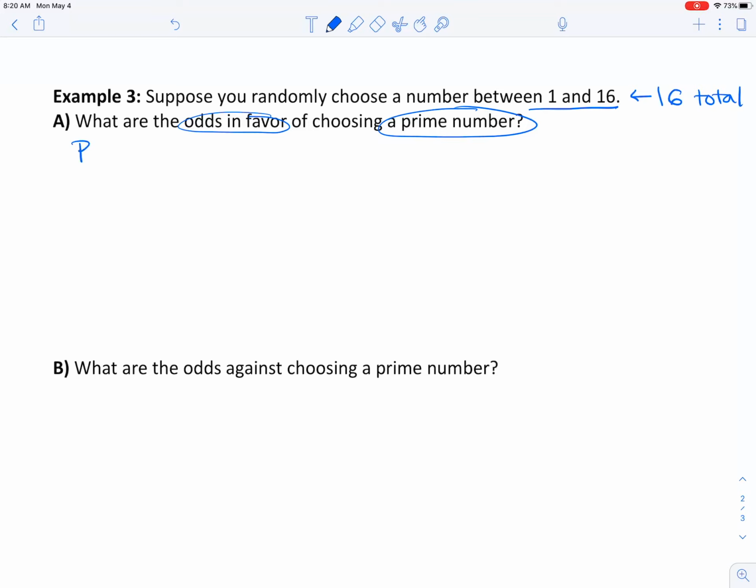Okay, so here's the deal. Prime numbers between 1 and 16, let's list all the prime numbers. So we've got 2, 3, 5, 7, 11, 13. And just a reminder, prime numbers are those numbers that are only divisible by 1 and itself. So how many total are those? That's 1, 2, 3, 4, 5, 6. That means there are 6 total prime numbers between 1 and 16.